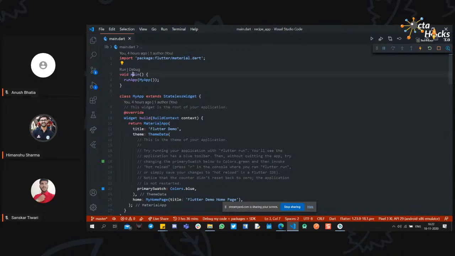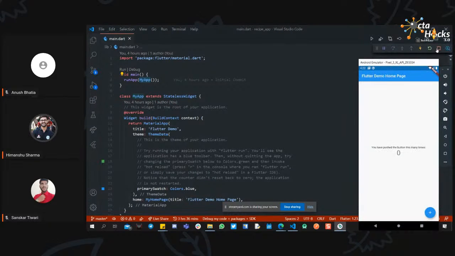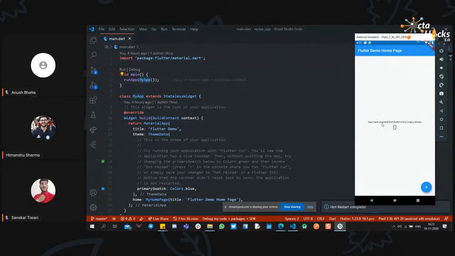So first of all, we have main. Main is the root of our application. It will start the code. Then we have runApp. What will runApp do? RunApp will attach this MyApp class to the engine and then display it on your mobile. So currently, if I restart the application, it will look like this.